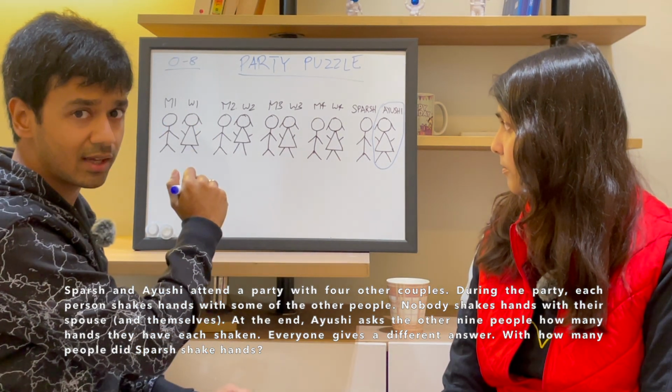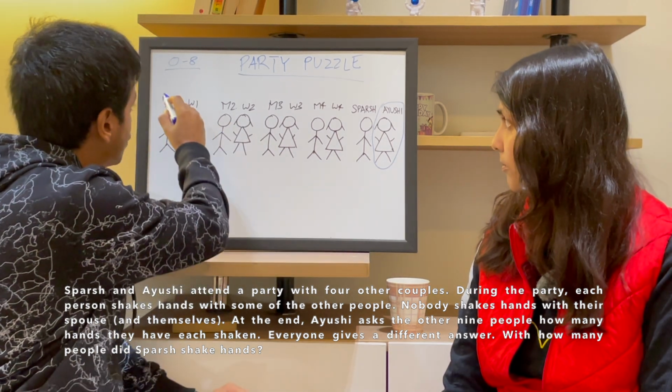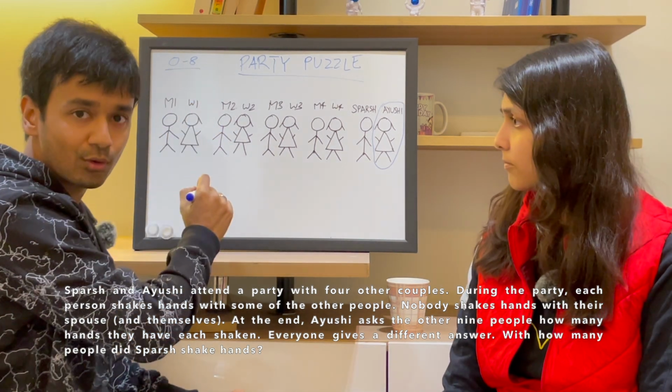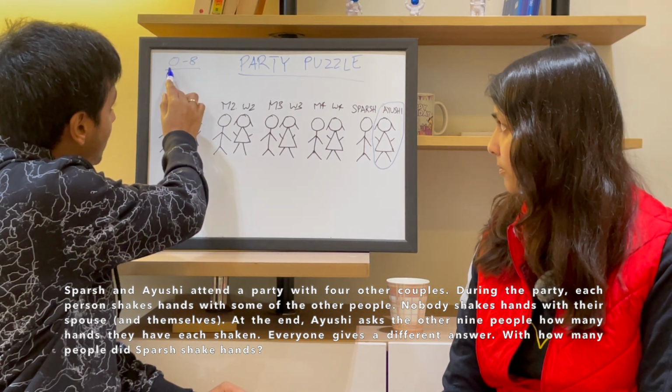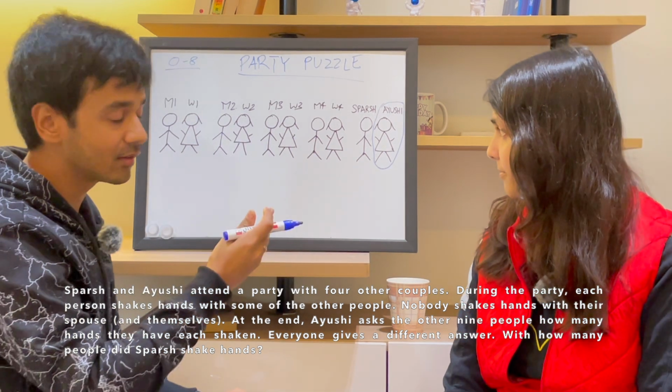The second thing to realize is that you have a total of 9 people who shook hands with a different number of people, and you have 9 possibilities for the number of handshakes. So that means that you basically need to assign the numbers from 0 to 8 to each of these 9 people. Let's start doing this.